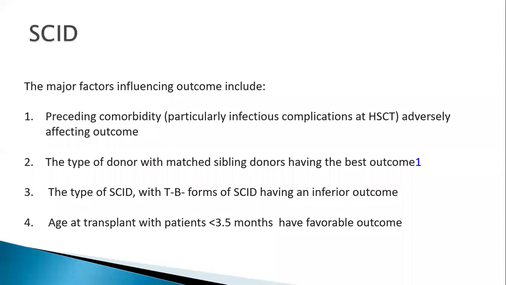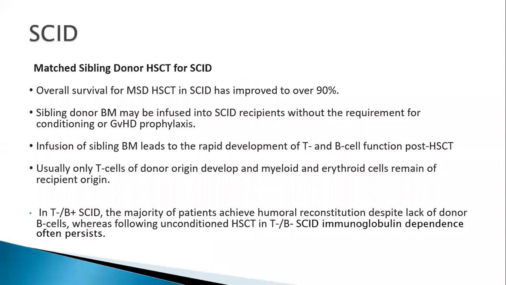For a matched sibling donor hematopoietic stem cell transplant for SCID, survival has improved to over 90%. It is because of an improved learning curve and trying to do transplants early. These patients sometimes don't even require a conditioning regimen.